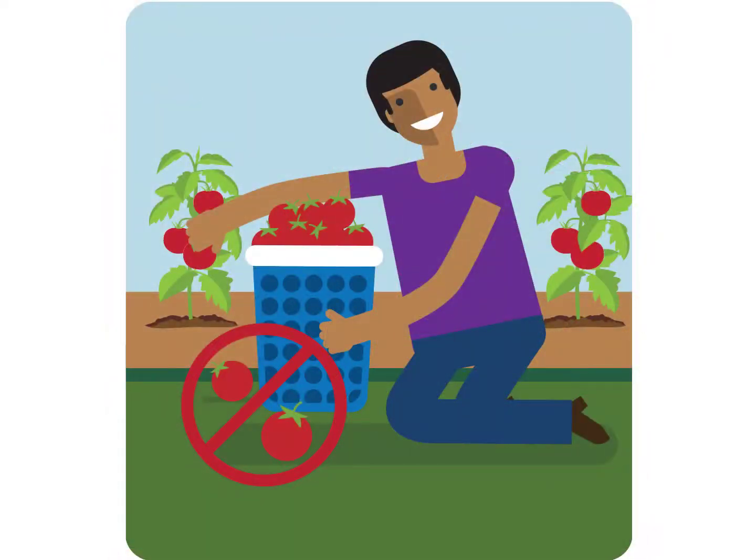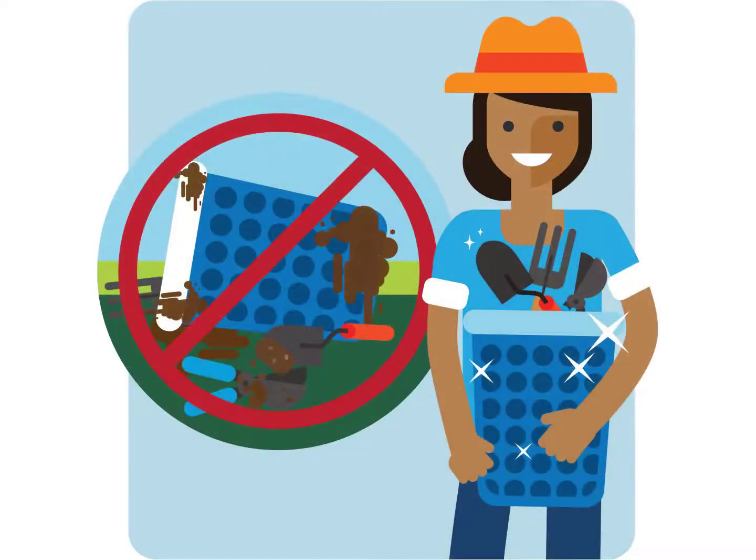When you're harvesting produce, if fruits or vegetables drop to the ground, do not pick them up and put them in the harvest bin. Produce that falls on the ground can be contaminated and must not be harvested. The impact of produce hitting the ground will create bruising and may allow any contaminants that are on the ground to be pushed inside the produce. Remember to always use clean containers, equipment, and tools for harvesting activities.